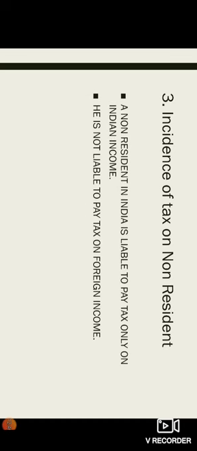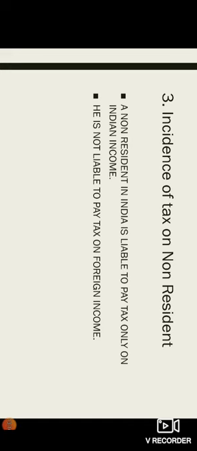The third status is non-resident. If you are a non-resident, on what income are you liable to pay tax? A non-resident in India is liable to pay tax only on Indian income. Suppose you are a resident of Pakistan. Then if you earn any Indian income, only then you are liable to pay the tax.